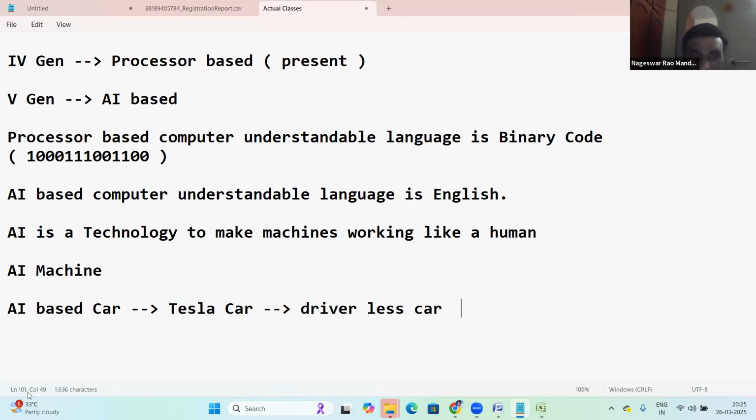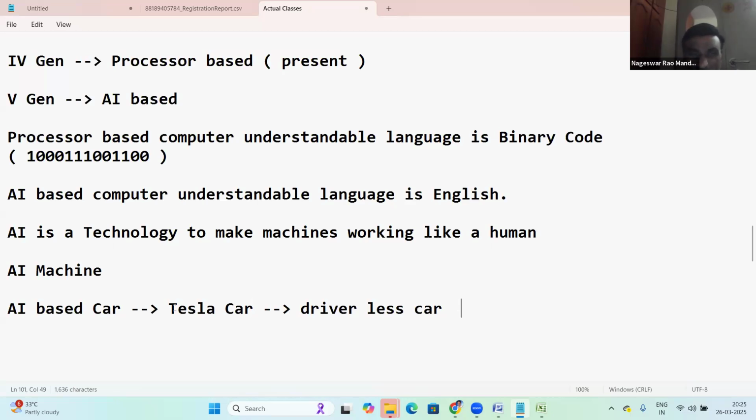Suppose that car is integrated with your mobile. First of all, the car should be integrated with your mobile by installing one application on it. If you give instructions through the mobile, the car will go anywhere as per your instructions, though you have to define the route too. After the route is defined, the Tesla car goes to the required location, picks up maybe persons or maybe material, and drops them somewhere.